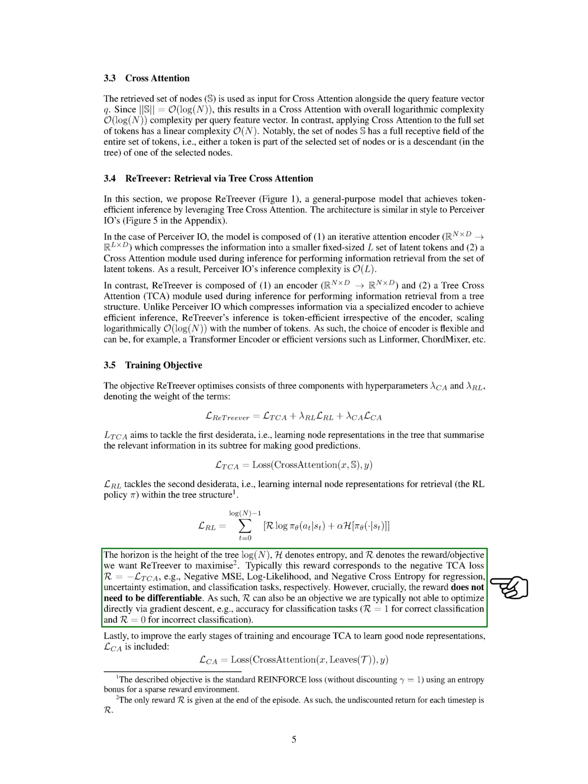This is done using a policy denoted as pi. The height of the tree, represented as log n, is the horizon. The symbol h stands for entropy, and r represents the reward or objective that ReTreever aims to maximize. Typically, this reward corresponds to the negative TCA loss, which can be negative MSE, log likelihood, or negative cross-entropy for regression, uncertainty estimation, and classification tasks, respectively. However, the reward doesn't need to be differentiable, meaning it can also be an objective that we usually can't optimize directly via gradient descent, like accuracy for classification tasks.